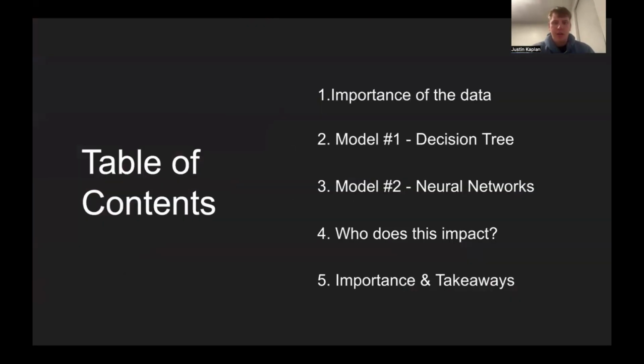So, in this presentation, we're going to be talking about first the importance of the data of lung cancer and why it's important. Our second topic will be our first model, which was our decision tree model. Our third topic will be our second model, which was using neural networks and deep learning. Our fourth topic will be who this data impacts, and the fifth topic will be the importance and takeaways from our analysis.